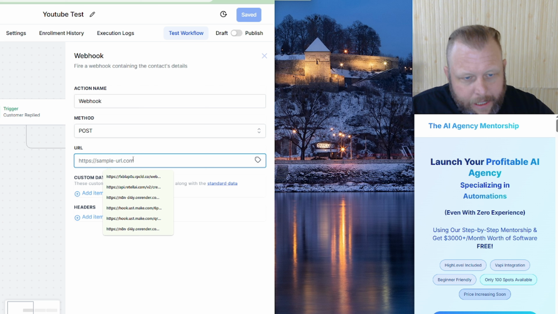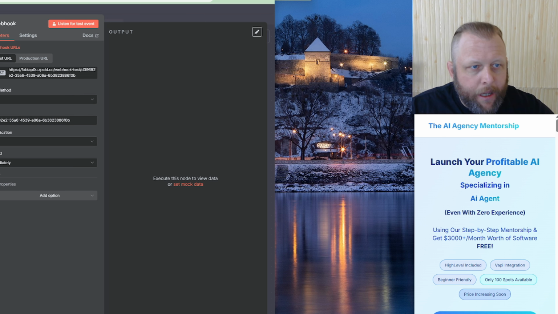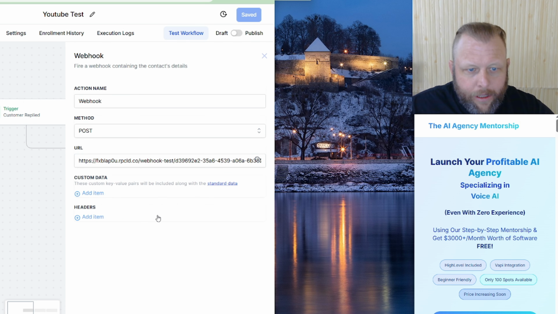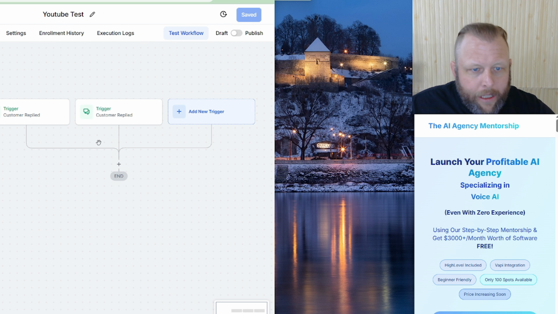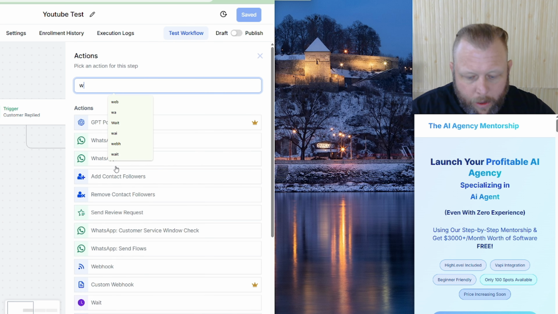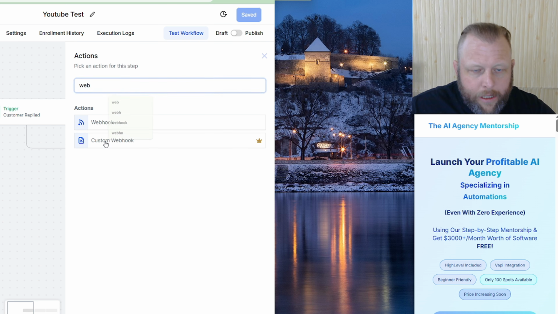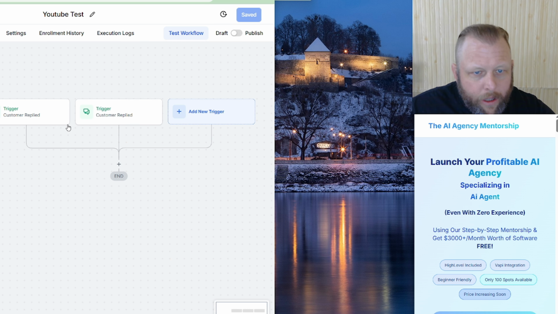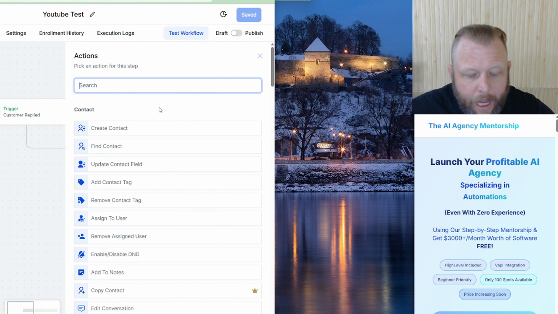And we're going to paste our URL in here. Oh, I forgot to copy it again. Come over and we paste it in here. Nice. And I think I actually added the right one. Webhook. It is custom webhook. And it's custom webhooks. So make sure you don't get confused with the different webhooks, because custom webhook is going to allow for messages to come back.